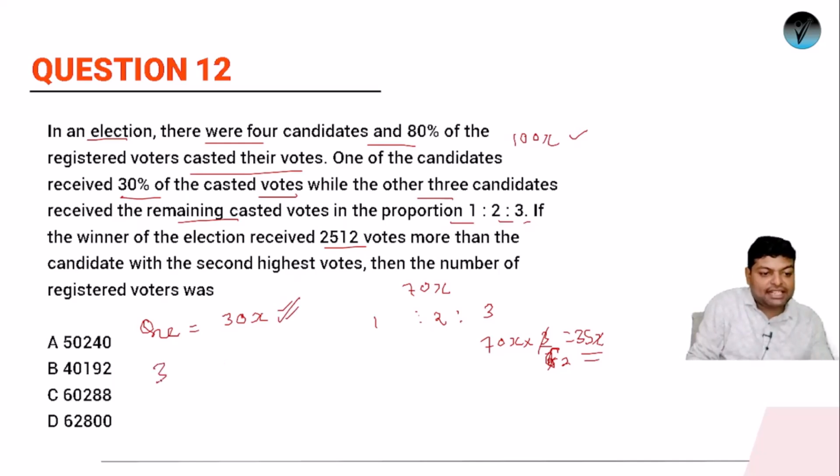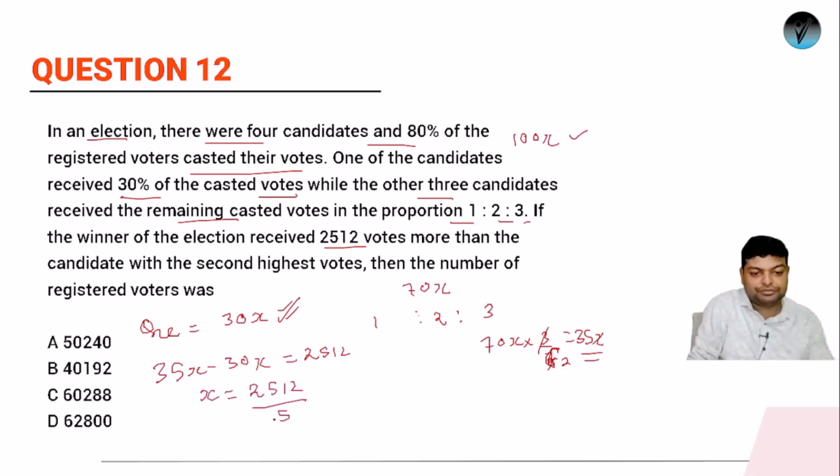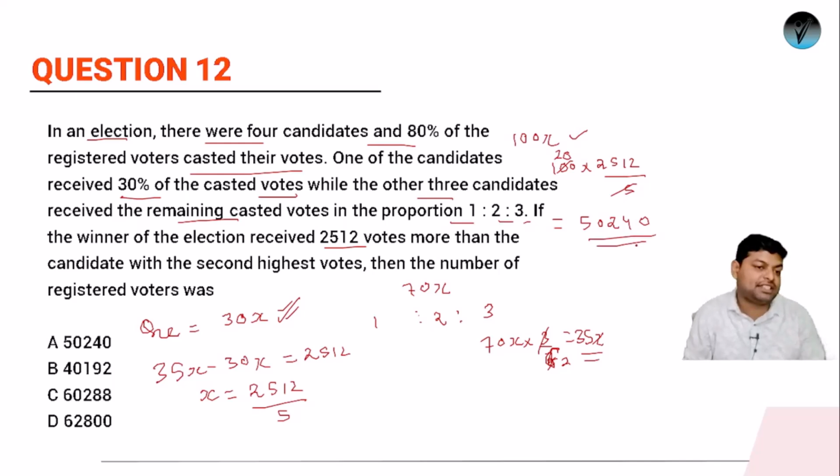So it means that 35x minus 30x should be equal to 2512. So the value of x we will be having is 2512 upon 5. So what will be the value of total casted votes? So total casted votes will be 100 into 2512 upon 5. अगर 5 के टेबल में से करोगे तो 20 टाइम्स में. So 20 into 2512 is 50240. So this is the total casted vote.